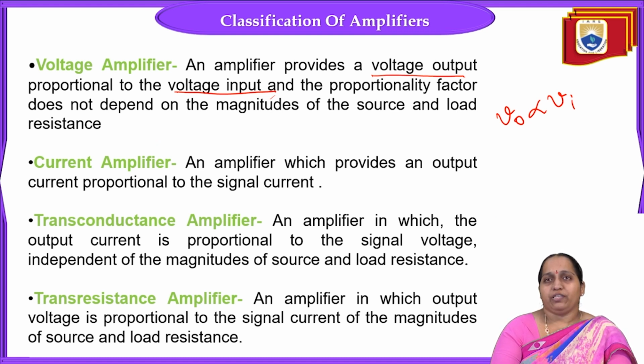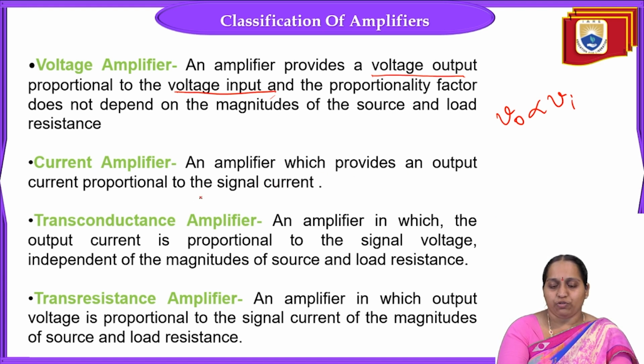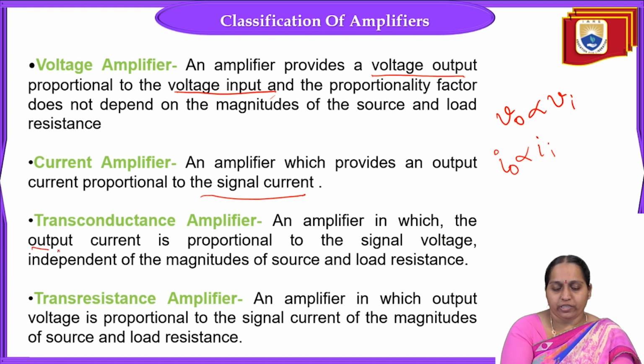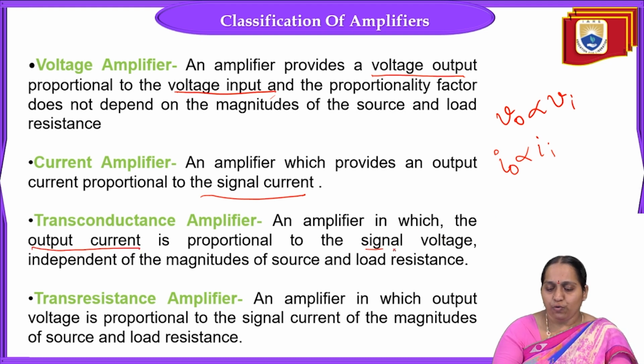So an amplifier whose output voltage is proportional to the input voltage, and whose proportionality factor does not depend on the magnitudes of source and load resistance, is called a voltage amplifier. Next, the current amplifier: an amplifier which provides an output current proportional to signal current. Output current is proportional to the signal current, Ii or Is if it is the source. Then the transconductance amplifier: an amplifier in which the output current is proportional to signal voltage.